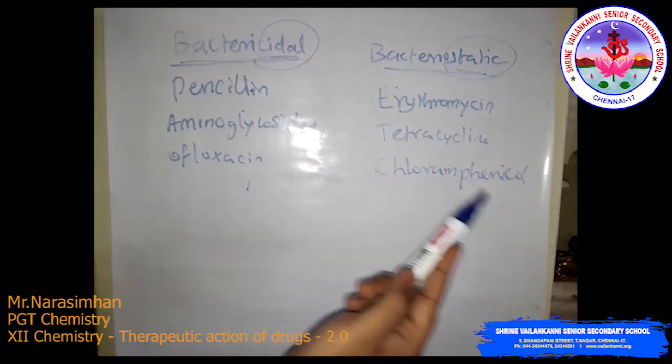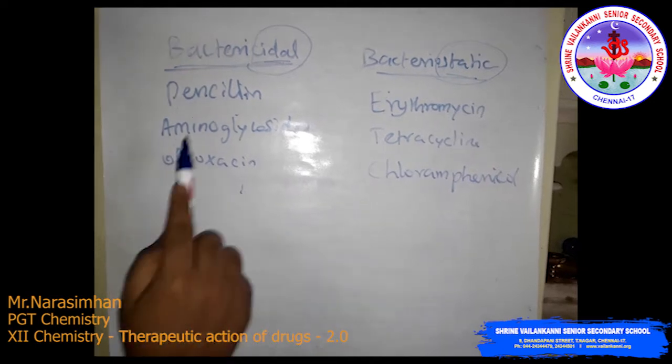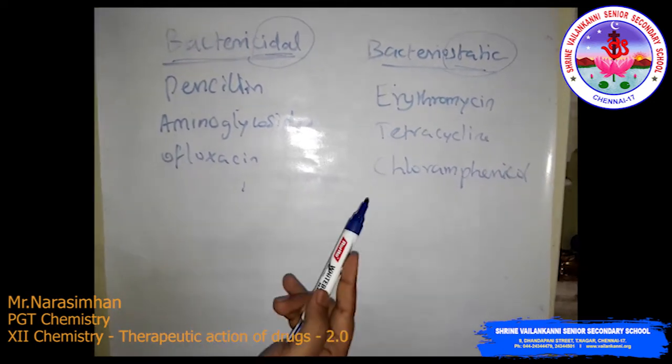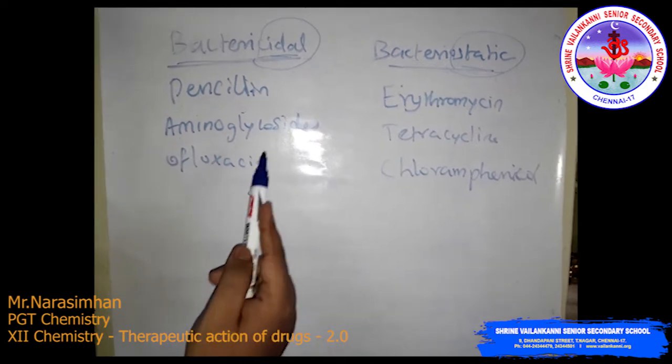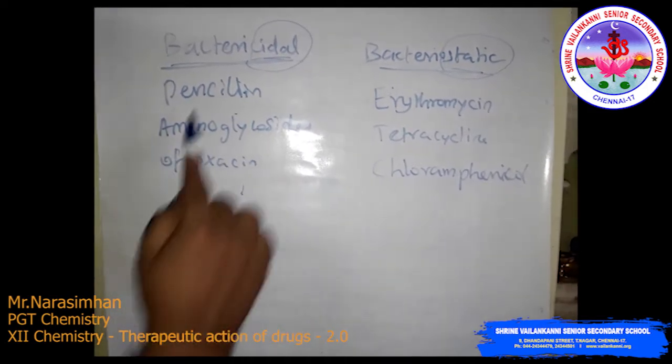The range of bacteria or other microorganisms affected by certain antibiotics is called the spectrum of action of the medicine.